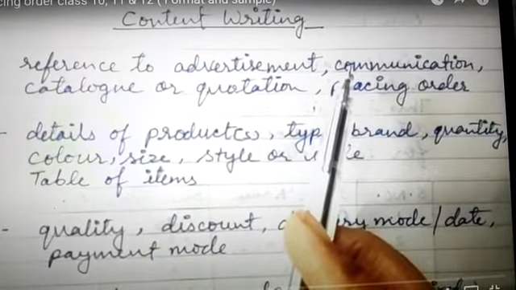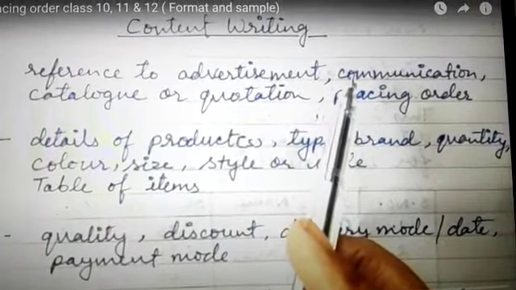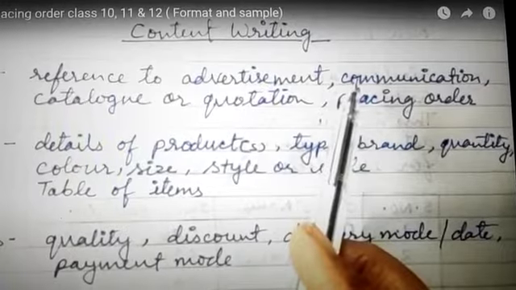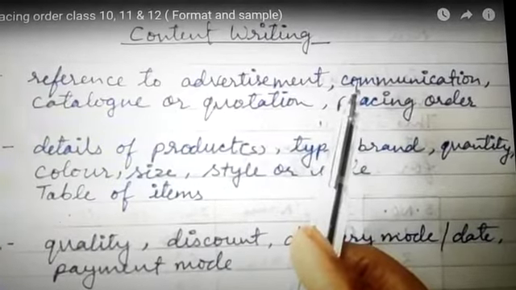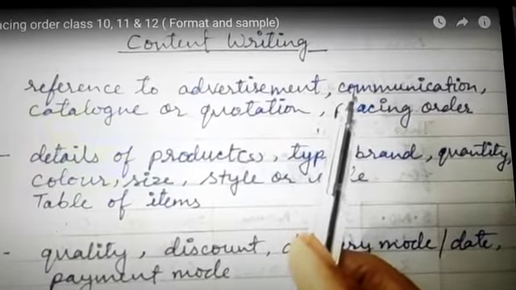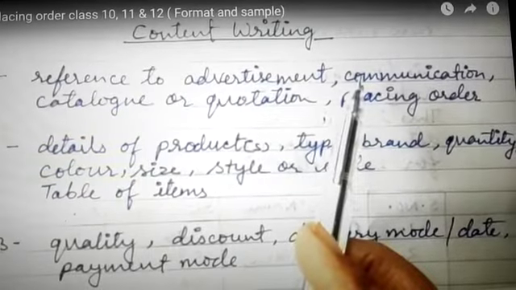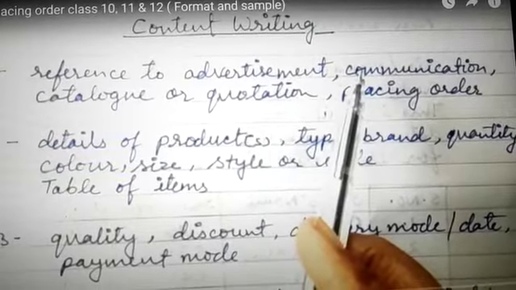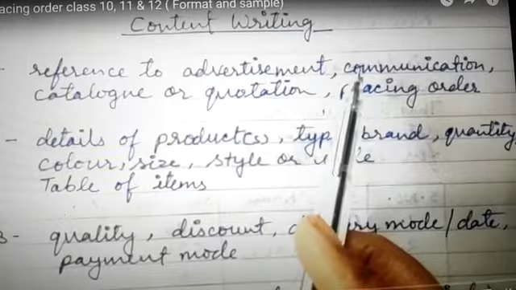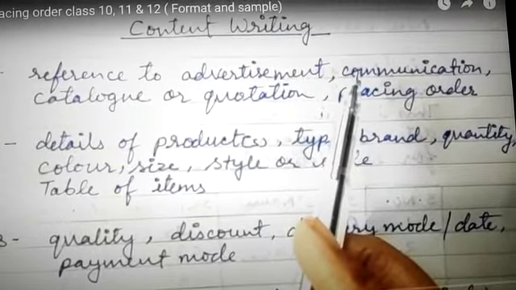When you're placing an order, it would be quite convenient to make a table of the items that you want to order. What can be the type of table? First you can write the serial number, then the item, then its brand, its quantity, color, size.